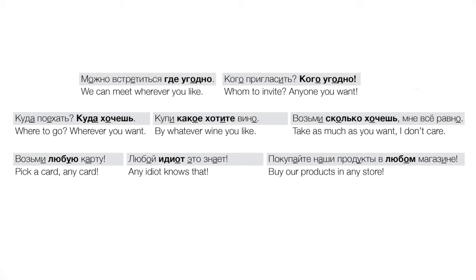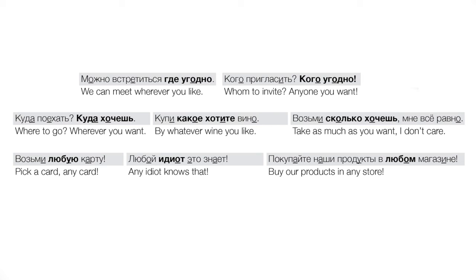The first one is to use the word угодно. Угодно is an adverb. Угодный, the adjective, is a little bit hard to translate. It means something like pleasing, right? When you're talking about what pleases a person, what suits a person. So we use an adverbial form of that, угодно. So that means something like pleasingly or pleasant or desirable. And we can use that with the dative expression, right? So you hear questions sometimes like, что вам угодно, right? What would you like? What is pleasant for you, if we try to translate it literally.